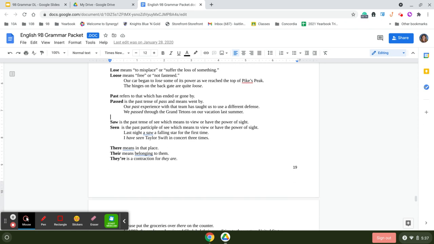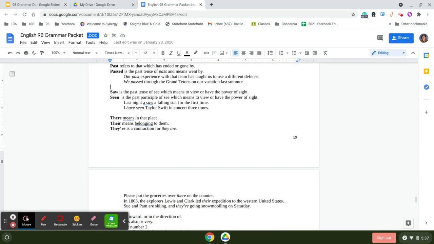Saw versus seen. Saw is the past tense of the word see, which means to view or have power of sight. Seen is the past participle of the word see, which means to view or have power of sight. So last night I saw a falling star for the first time. I have seen Taylor Swift in concert many times.